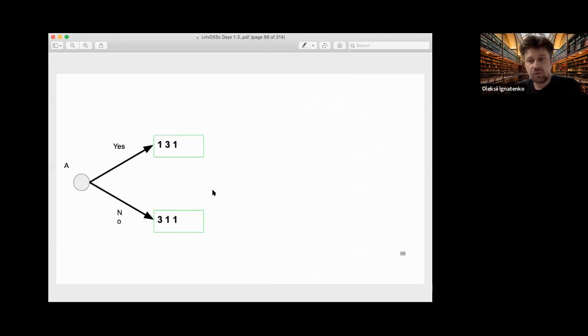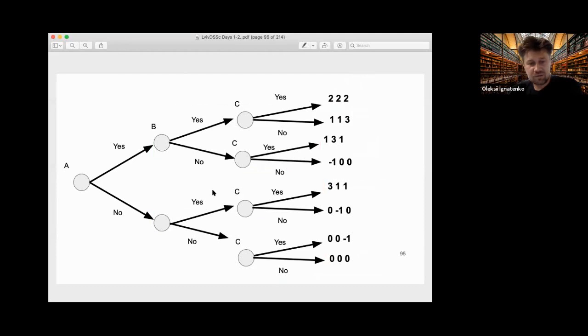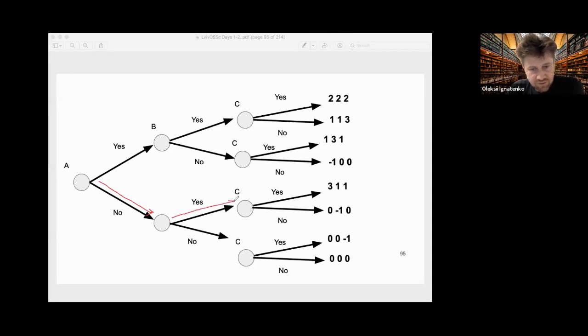So our result, which is also called Nash equilibrium, as I will explain, is this: A doesn't give money, B gives money, and C gives money. So this is a Nash equilibrium for this game in extensive form.